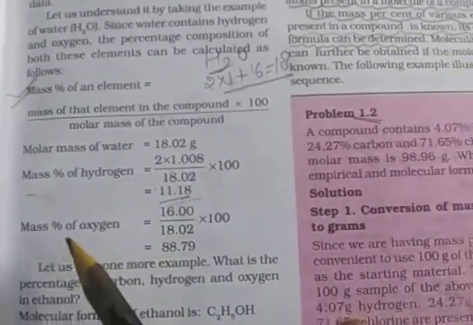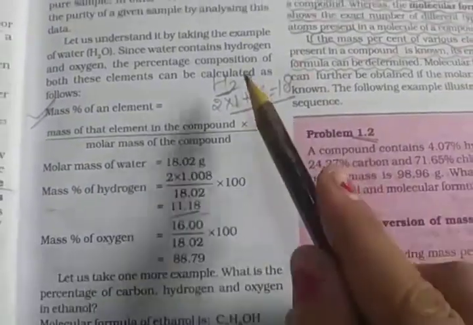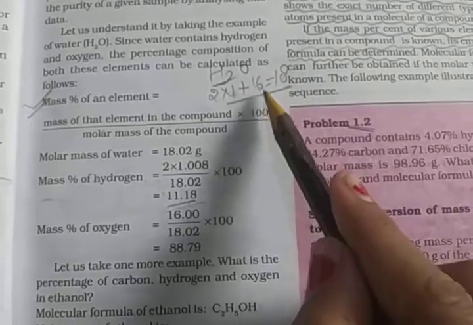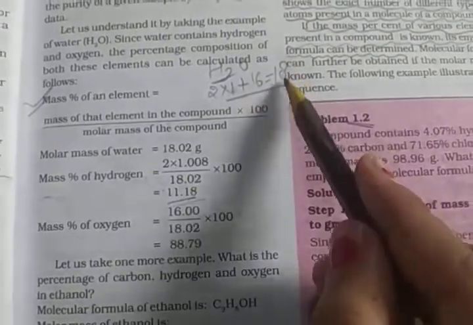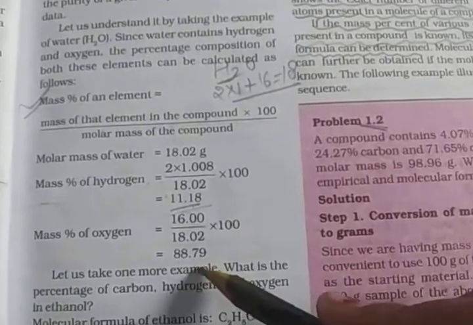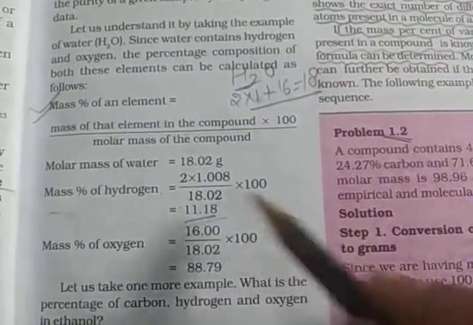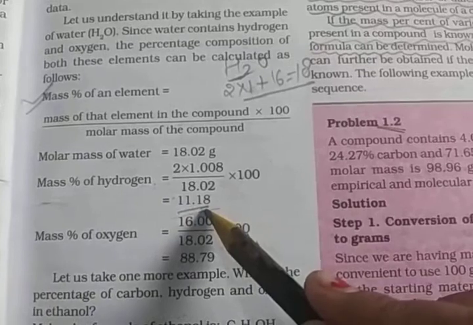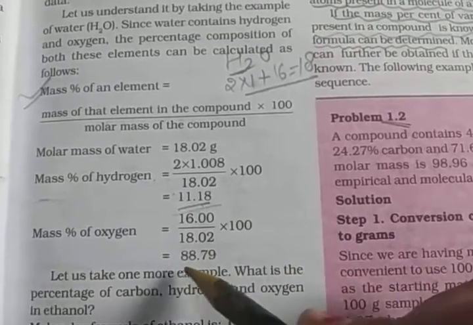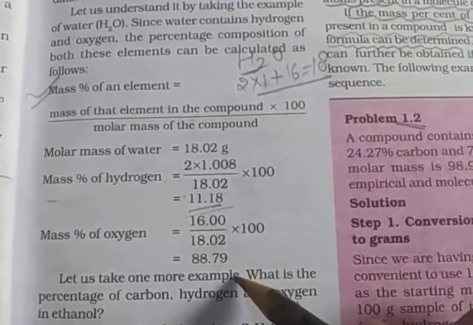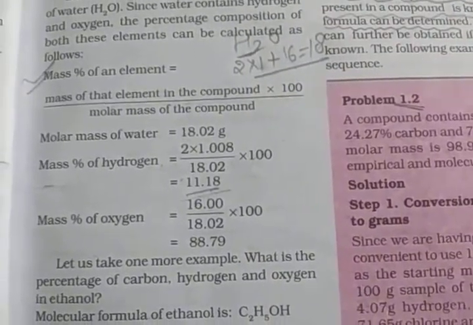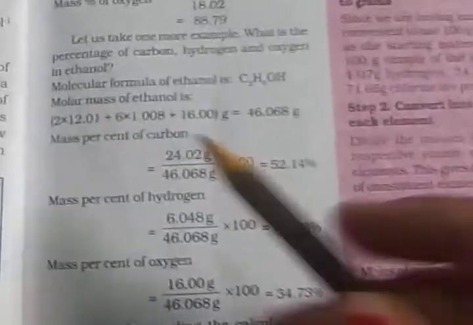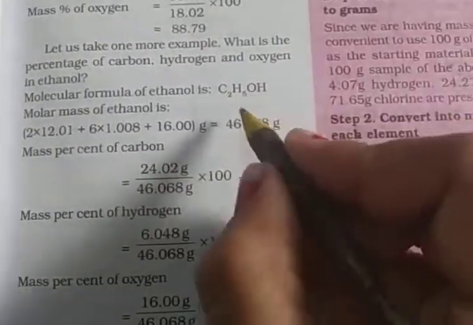Then the mass percentage of oxygen: atomic mass of oxygen 16 divided by molar mass 18, multiplied by 100, so 88.79 percent. So the mass percentage of hydrogen is 11.18 and of oxygen is 88.79. Clear?